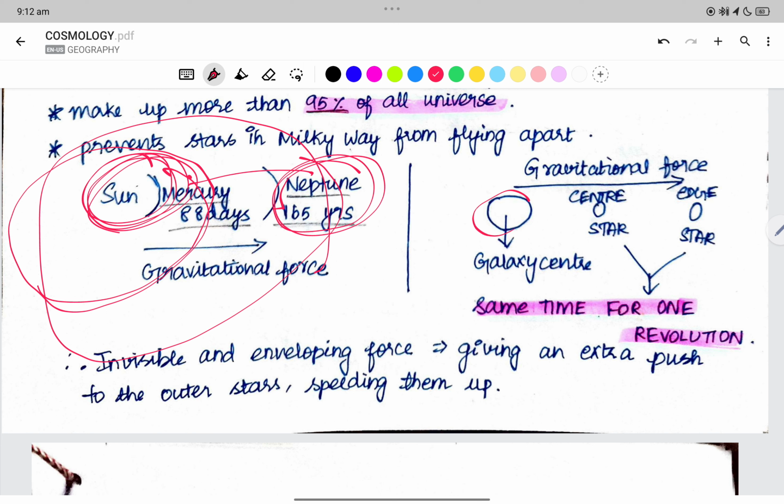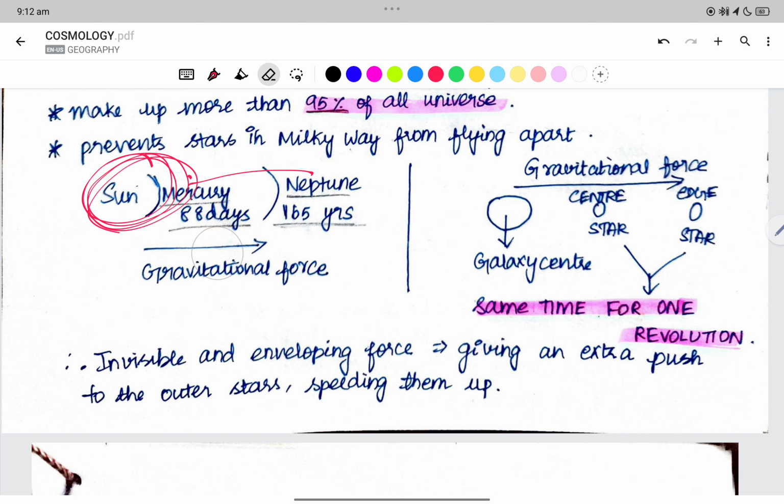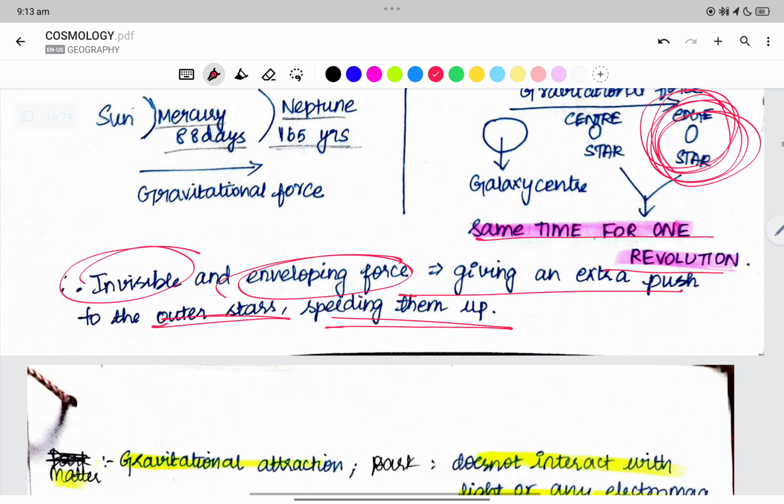But here we have a galaxy, and at the center of the galaxy we have a black hole which provides sufficient gravitational pull. The star at the center must rotate faster, right? The star at the edge must rotate a little slower, right? But both stars, a star at the center and a star at the edge, have the same time for one revolution. So some invisible and enveloping force gives an extra push to the edge stars to speed them up.